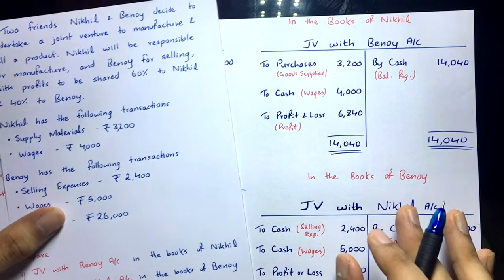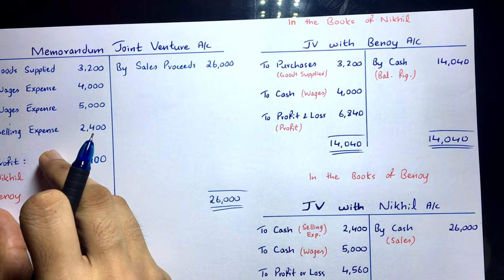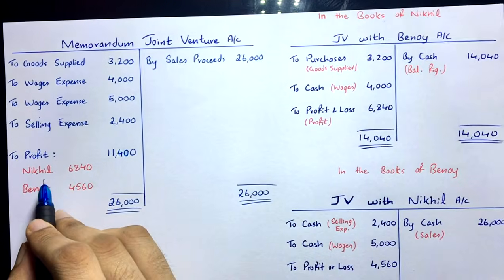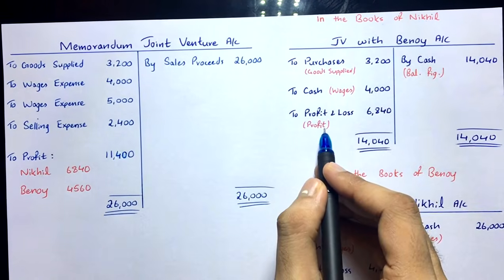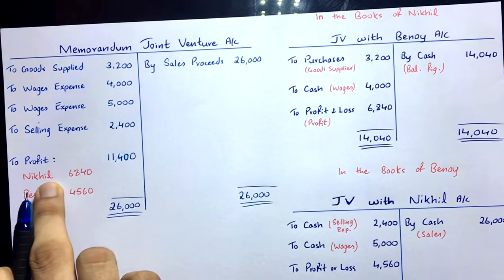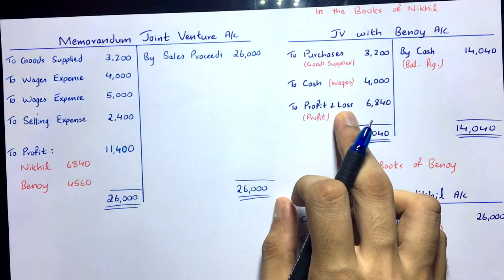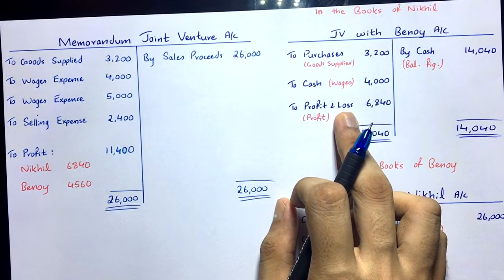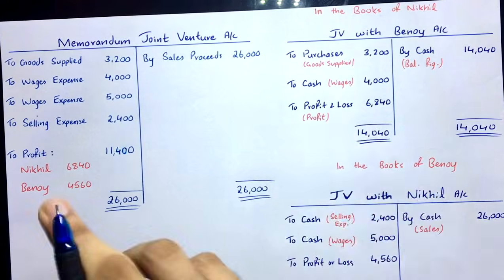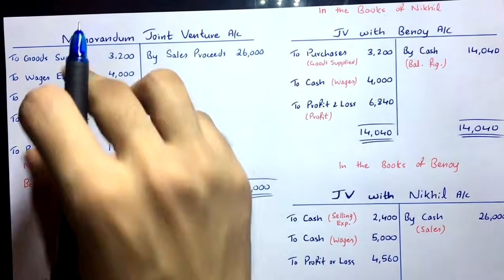And then the main thing is, you have to transfer this profit. Nickel's profit is 6,840, so you have to take that directly here. Now you will be confused: what are you doing here? This is on the debit side and you're directly taking it here also on the debit side. We have seen in lots of chapters that it's always cross postings. If it is debited, we credit over here; if it is credited, we debit over here.